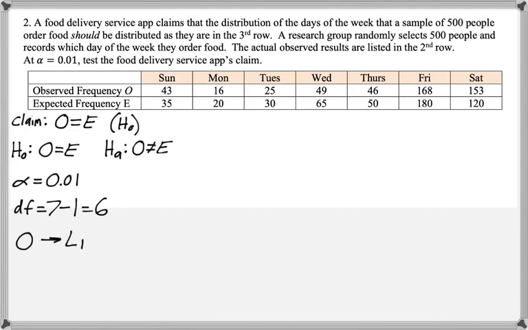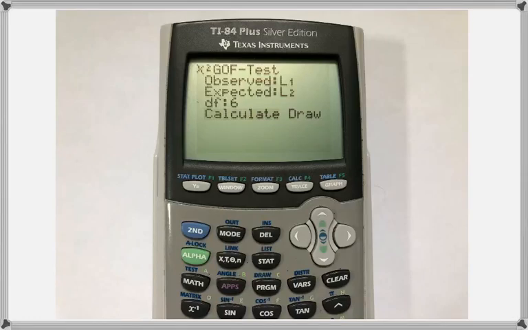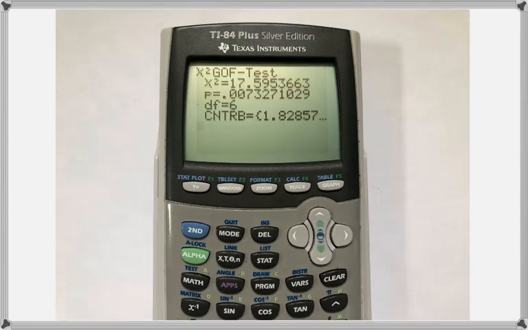I'm going to enter the observed list into list 1, and the expected list into list 2, and then select the chi-squared goodness of fit test. So the observed is list 1, the expected is list 2, we have 6 degrees of freedom, and now we can press calculate. So chi-square is 17.60, and the p-value is 0.0073.